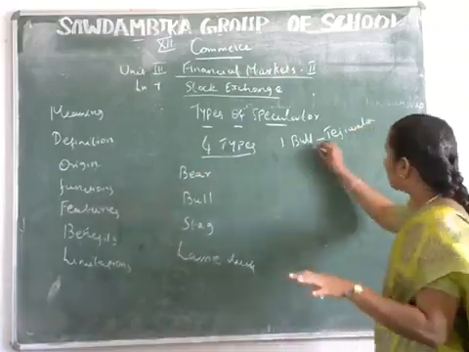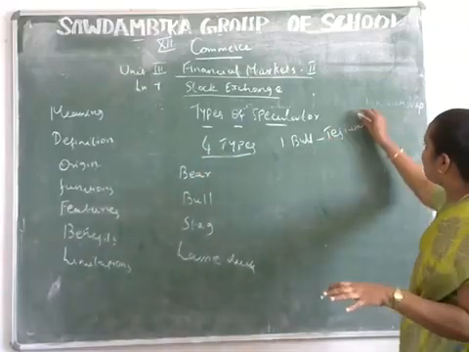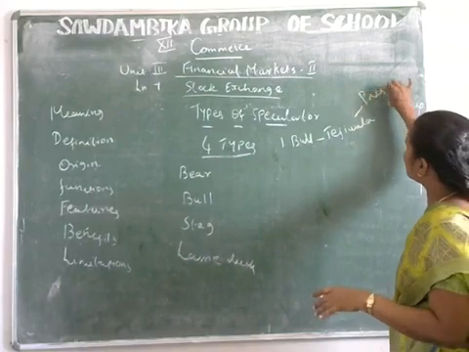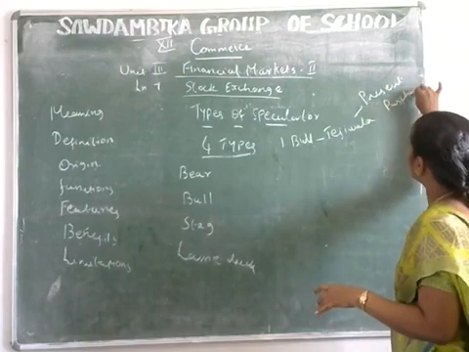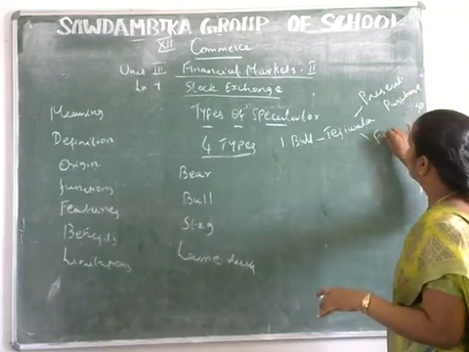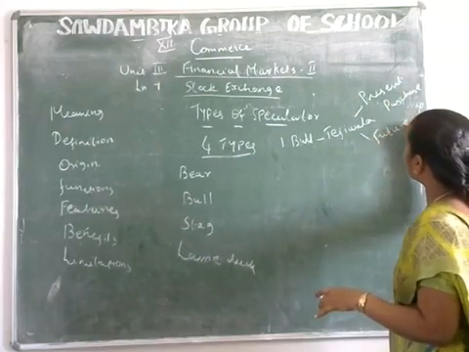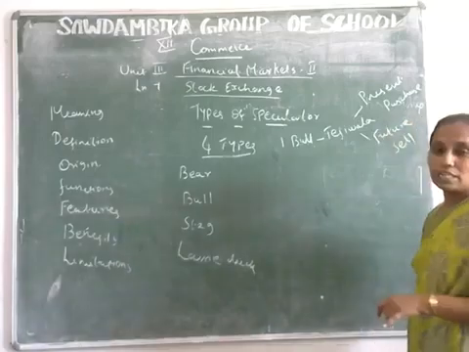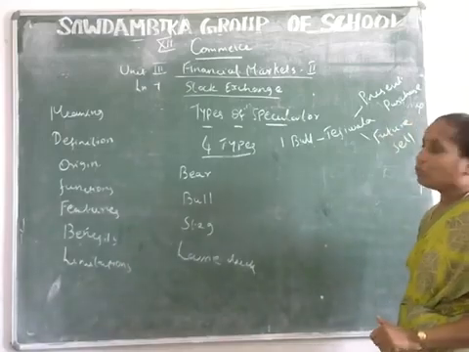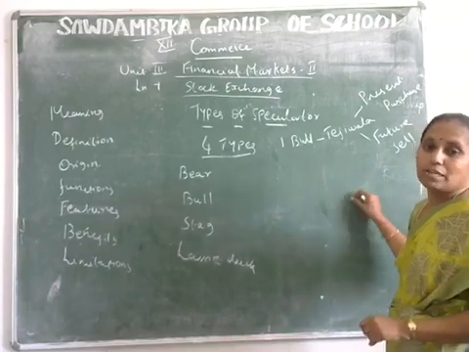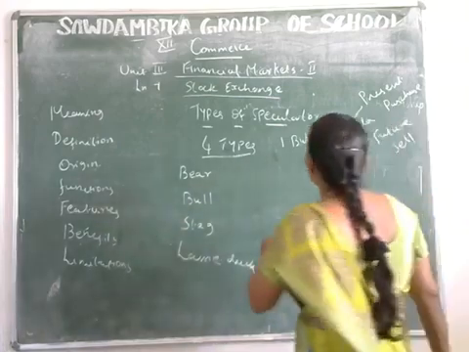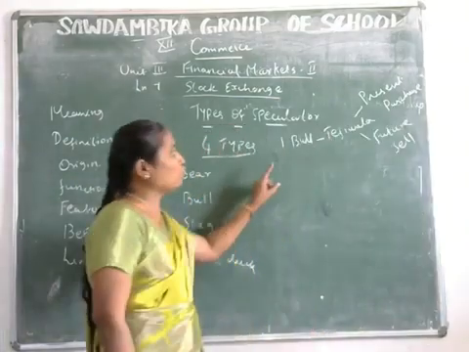This kind of bull operator presently purchases the securities, and in future sells the securities. So he is called a bull. Just like a bull, he tends to throw victims up in the air.